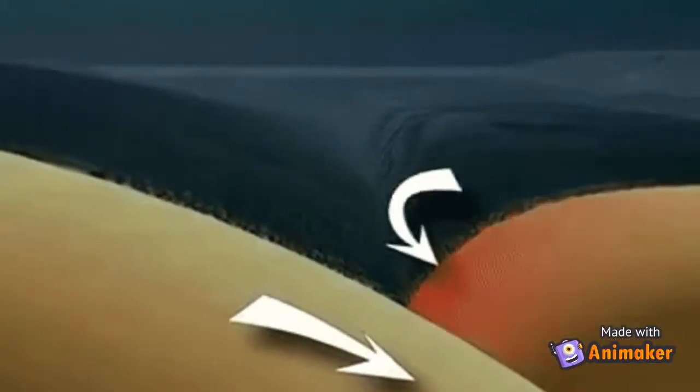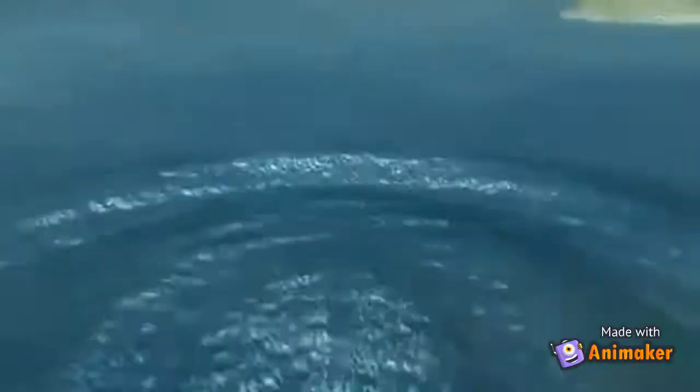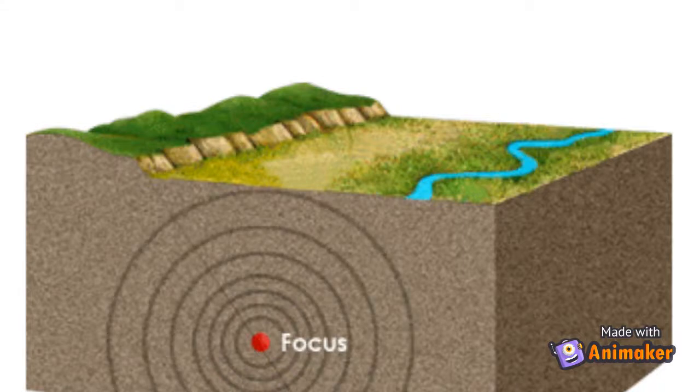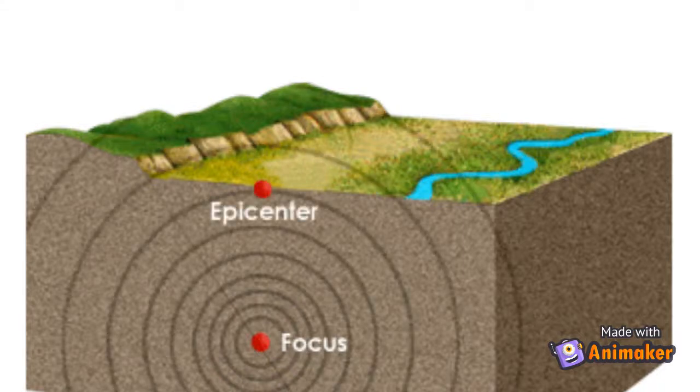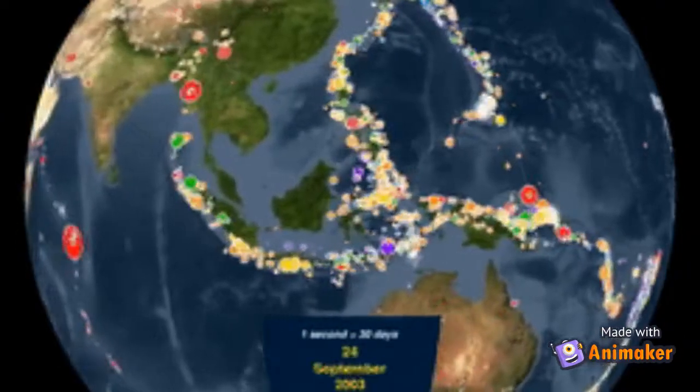When the rock masses slip suddenly along the fault line, they release elastic energy that has been stored and built up in rocks. This energy is carried out from the focus point in spherical waves as shown in the diagram. These are called seismic waves. Now let's get into more detail about what causes earthquakes.